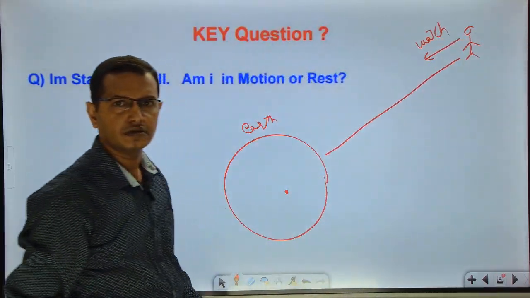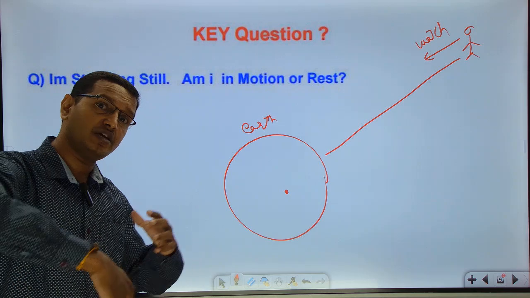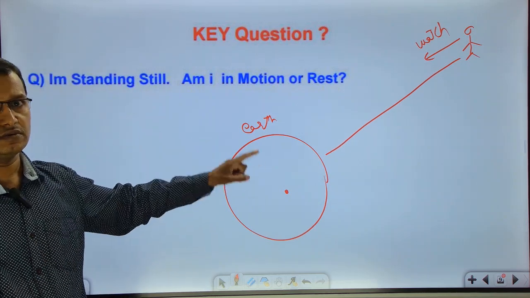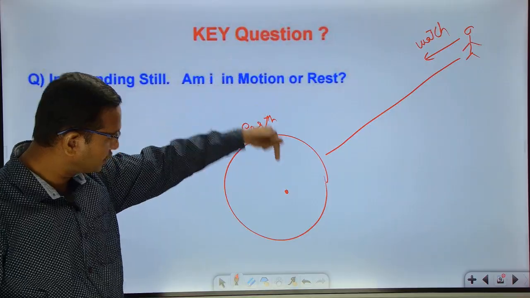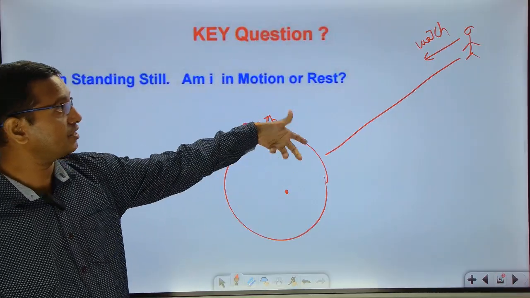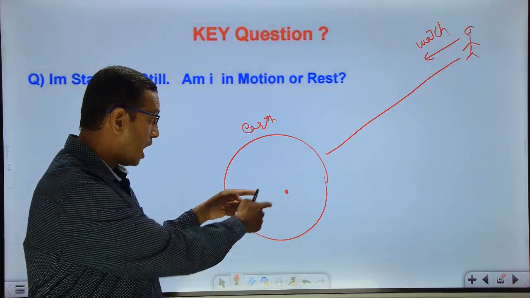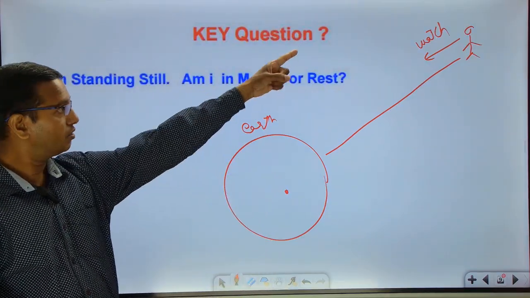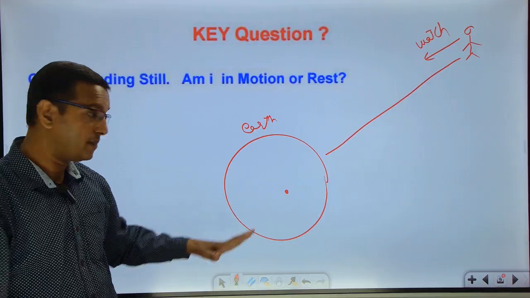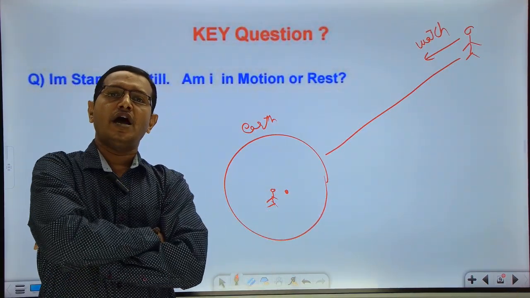Now what happens? The earth is continuously rotating as well as revolving around the sun. So the earth is moving, and I am sitting on the earth, so everything is moving. So for the fellow who is far away from the earth, I am moving. Hope you are getting my point. I'm not still; for that guy, I'm moving. But for a guy who is just beside me, I'm still.